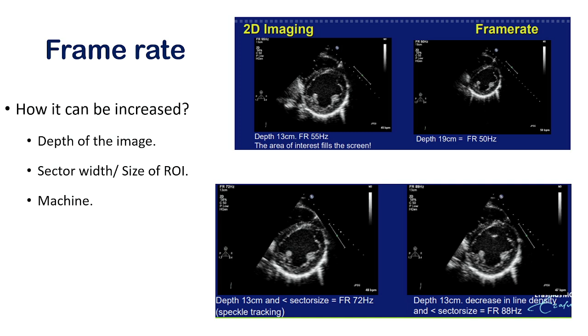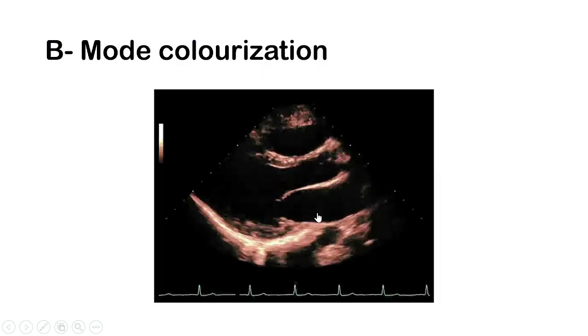With the same sector width and same depth, you can change the frame rate of the image by changing the knob in the machine. And these are the different images using different frame rates. Definitely, you can adjust the frame rate and can make a better image.